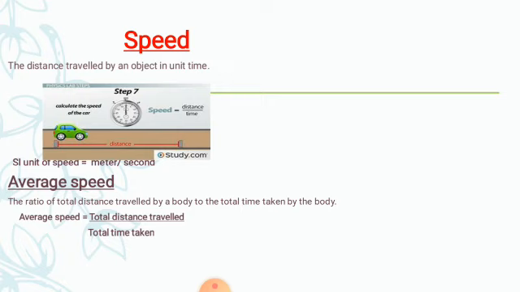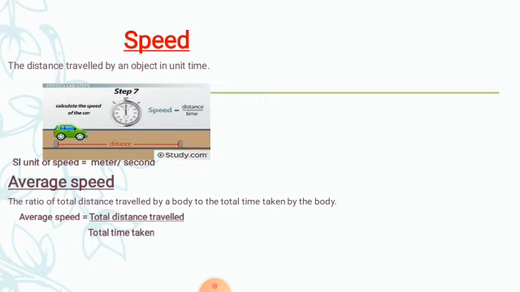Now next we will be talking about average speed. Before this, I just want to tell you that the speed of a moving body does not indicate its direction. We cannot state the speed with a direction. So speed has no direction, meaning it has only magnitude. It signifies that speed is a scalar quantity.